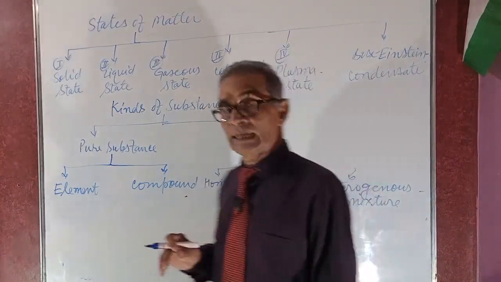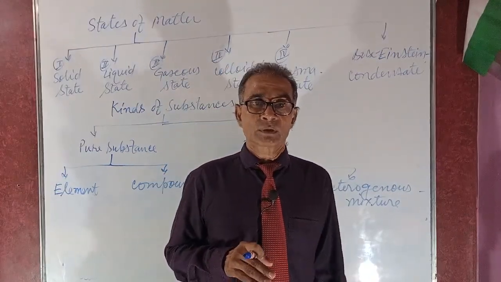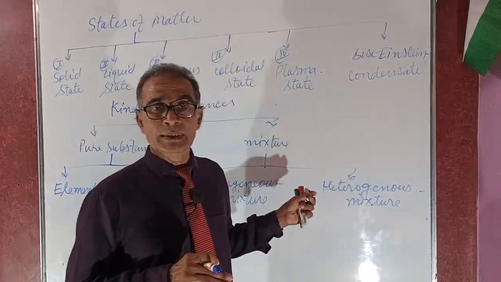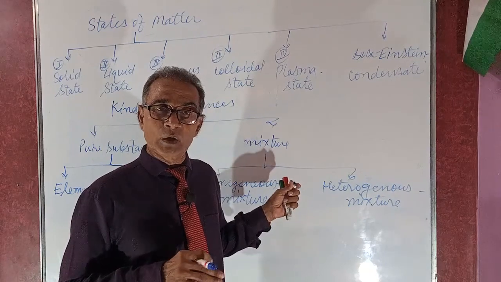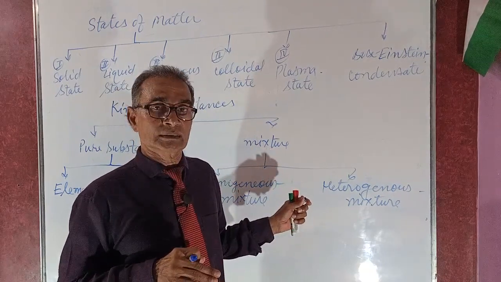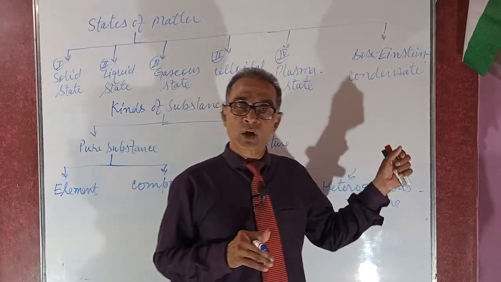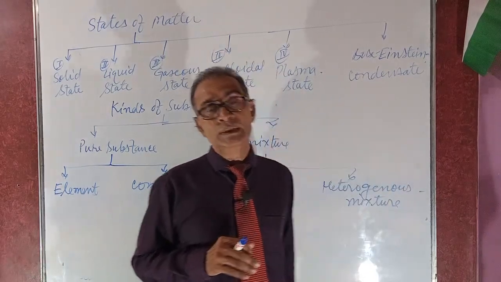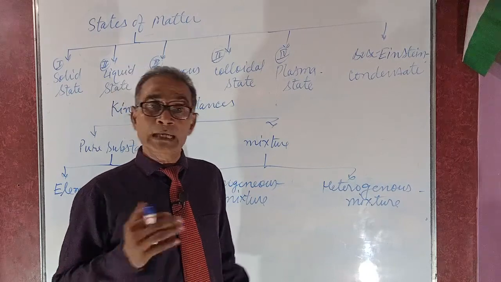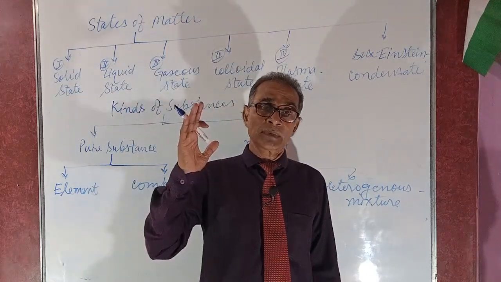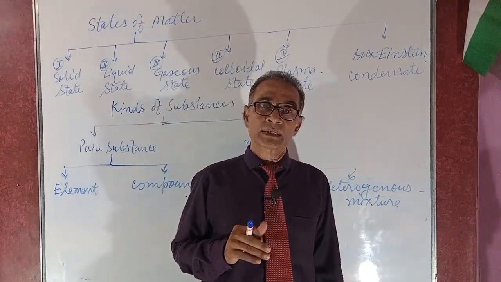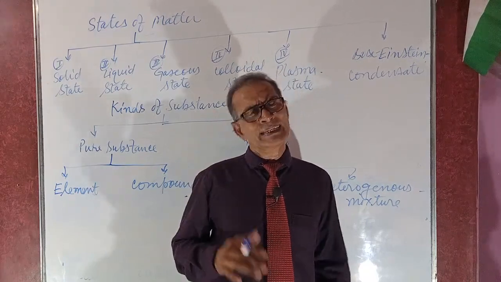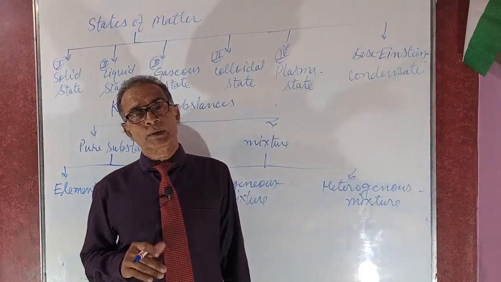Next, homogeneous mixture and heterogeneous mixture. Mixtures in which the same type of particles are present are homogeneous. Mixtures in which different types of particles are present are heterogeneous. Examples of mixtures: air, which is composed of different types of gases, gunpowder, seawater, etc.